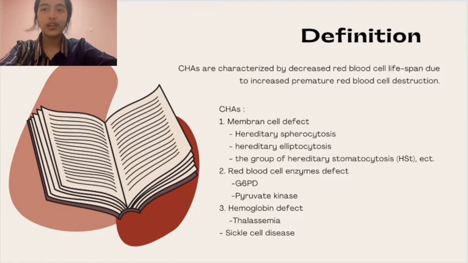Congenital hemolytic anemias are a group of rare hereditary disorders of red blood cells. They are characterized by decreased red blood cell lifespan due to increased premature red blood cell destruction. Based on its etiology, congenital hemolytic anemia can be classified into three broad categories.